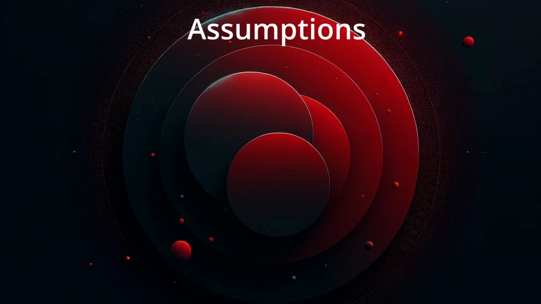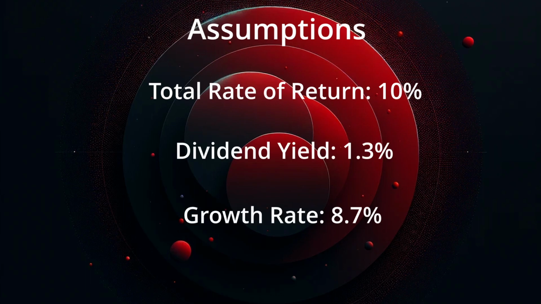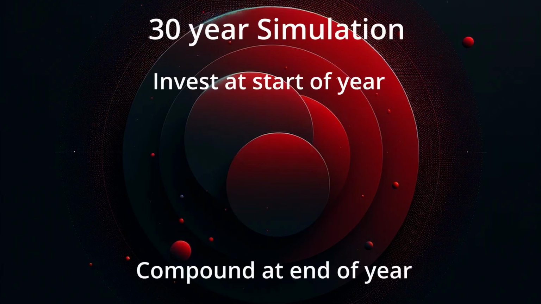And so just to be clear about what numbers we're going to be using, we're going to assume the investment returns are 10% and the dividend yield is 1.3%. Like I said, pretty simple. We aren't going to calculate any taxes for the simulation. The simulations will take place over 30 years. We will calculate the returns at the end of every year.